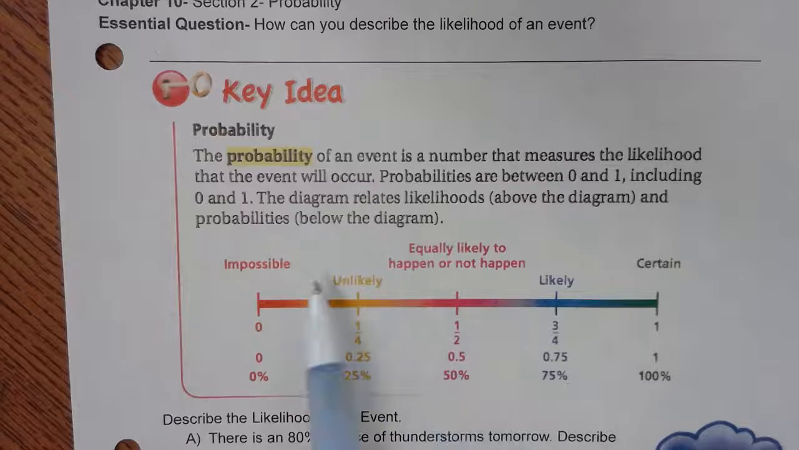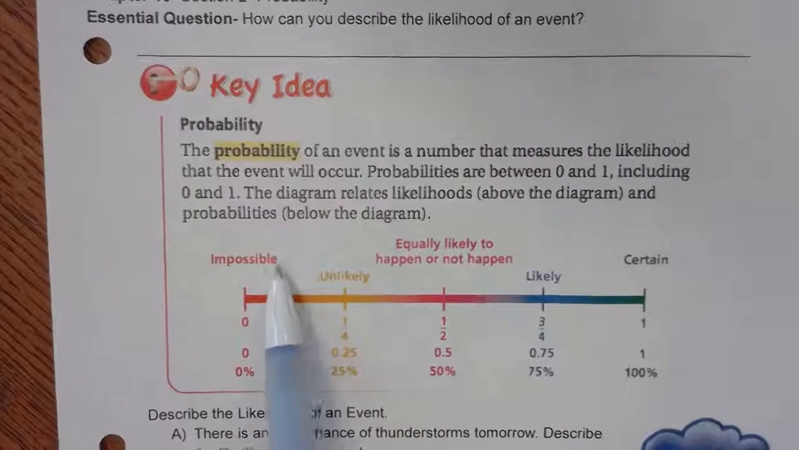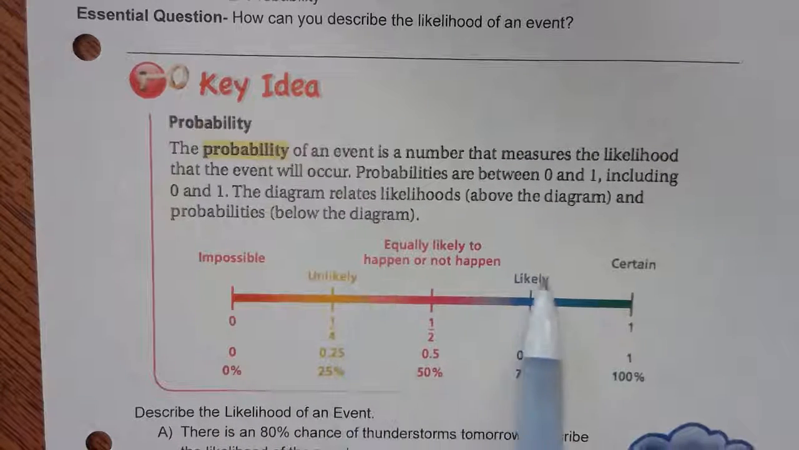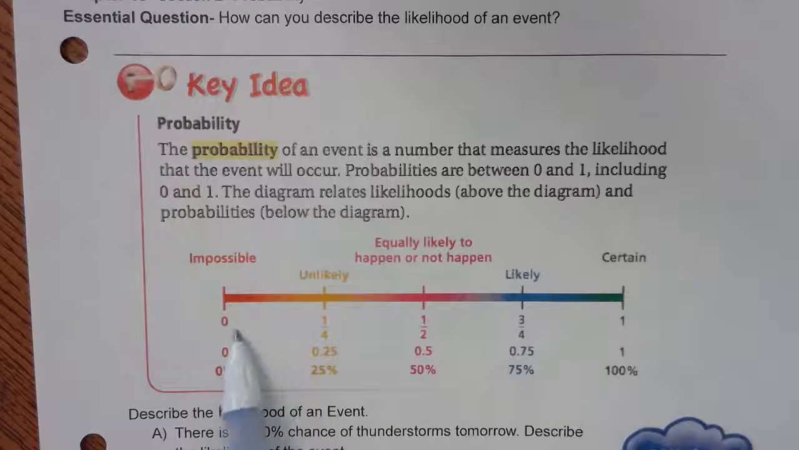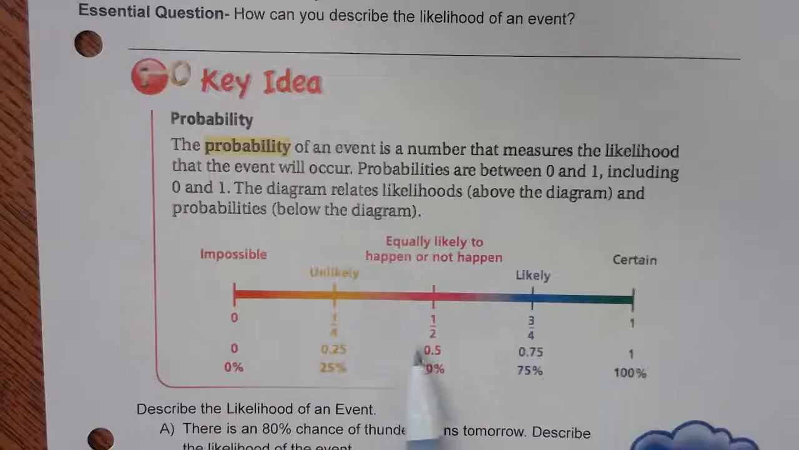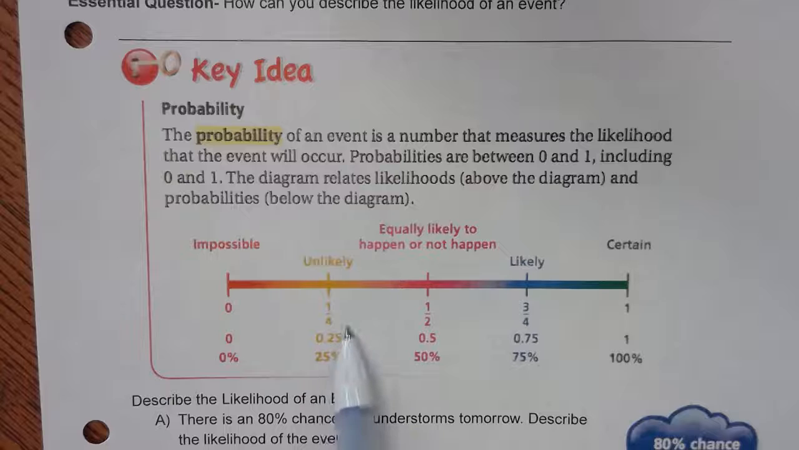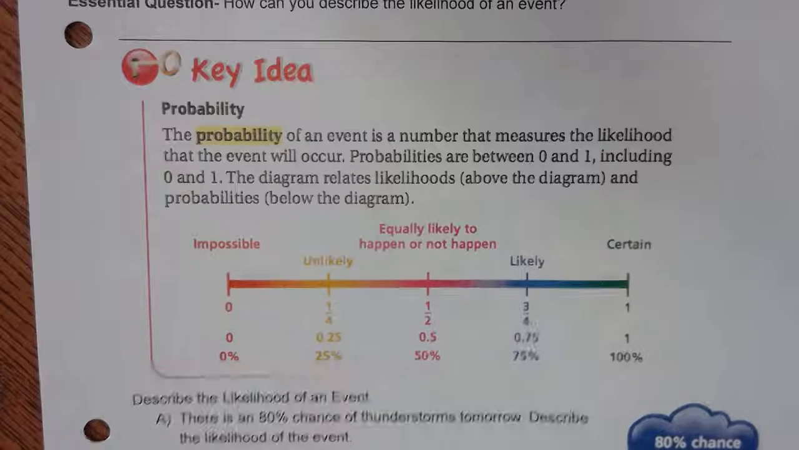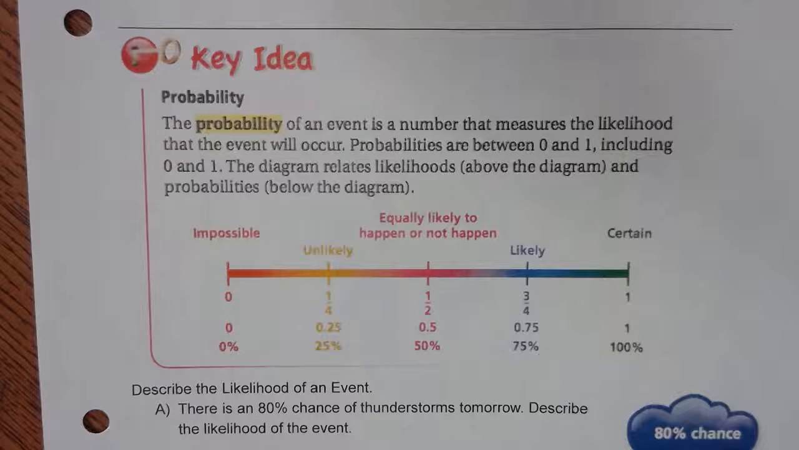So what that means is the likelihood and the words that we're going to use are above the graph, and the probabilities that we see are below the graph. If you notice, these probabilities are in fraction form, decimal form, and percentage form. So we're going to use all three of those. It doesn't matter which one you use, they are all three available to you.